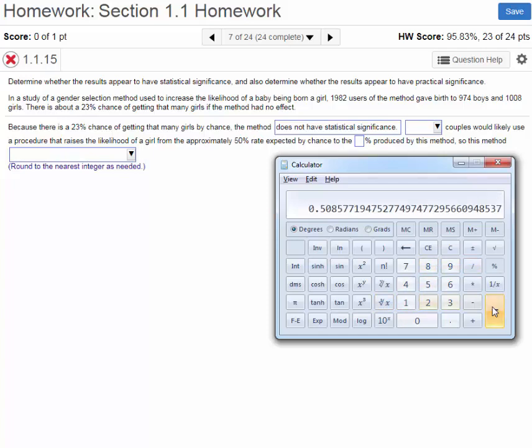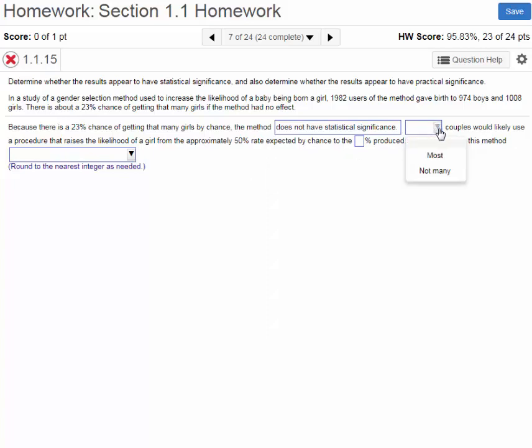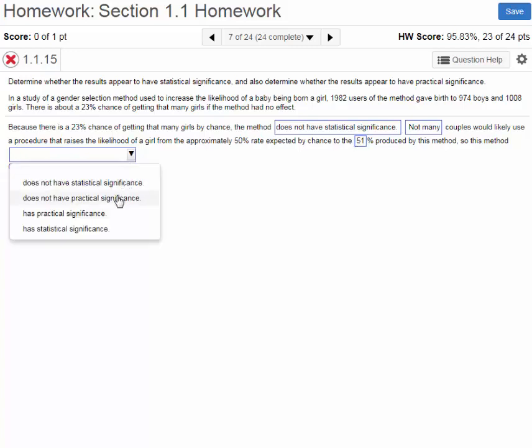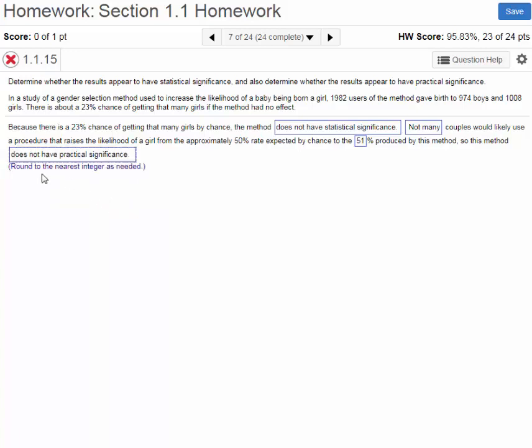These results aren't very impressive. If you were that family wanting to add a girl to your children, would you bother with this method? I don't think so. Not many couples would likely use a procedure that raises the likelihood of a girl from the approximately 50% rate expected by chance to the 51% produced by this method. So this method does not have practical significance. You'll notice here that I have followed these blue instructions and rounded the percentage to 51. Let's check our answer. And it looks as though we are on track with this exercise.